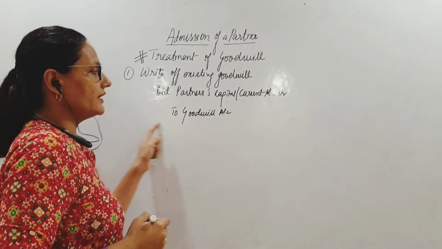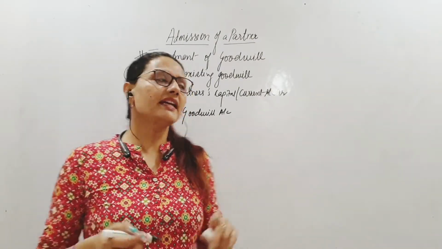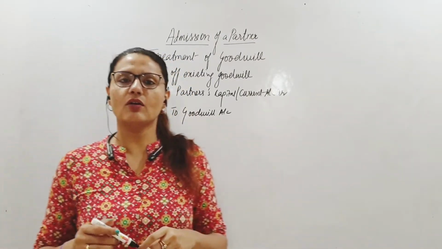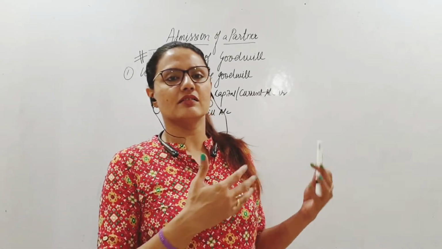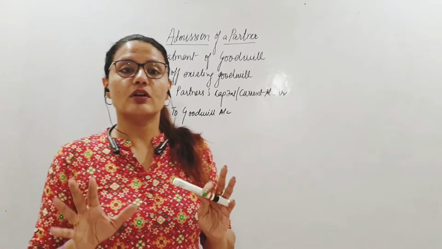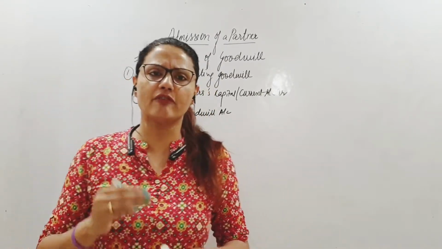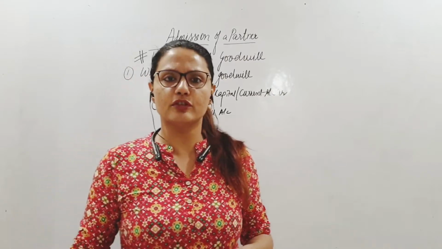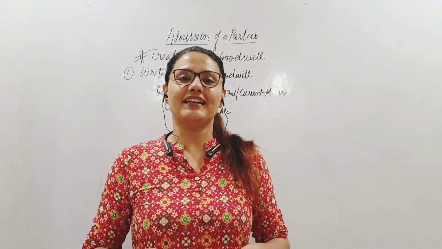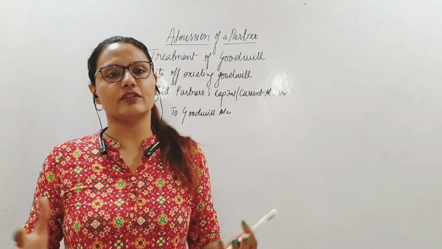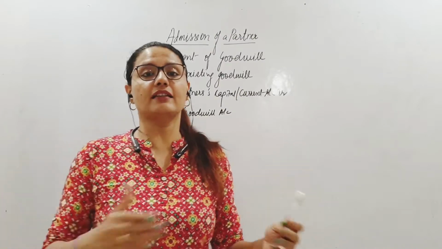Okay, when I credit, goodwill account vanishes from the books, right? Why am I debiting the old partners here? Because all this while this goodwill benefit was going to these old partners. We don't want existing goodwill also, only new goodwill. We will value goodwill afresh, the way we have done in the valuation of goodwill chapter. Why did we learn that? For now, we'll use that in admission. We will value the goodwill of the firm, right? In a new way, a fresh way at the time of admission.